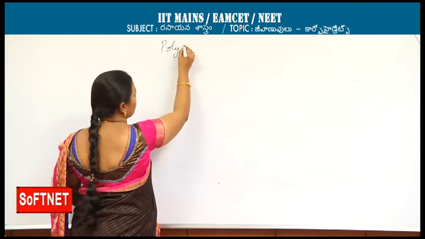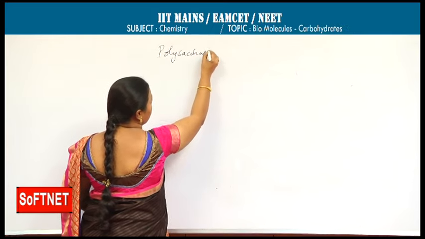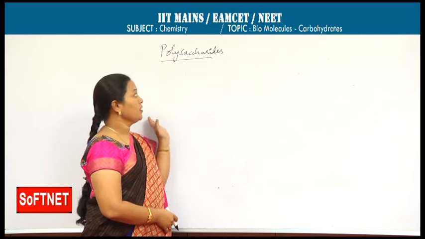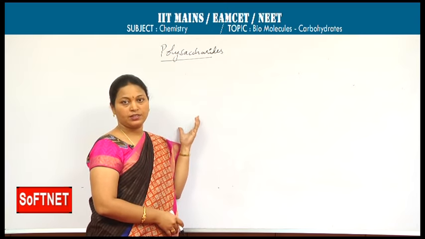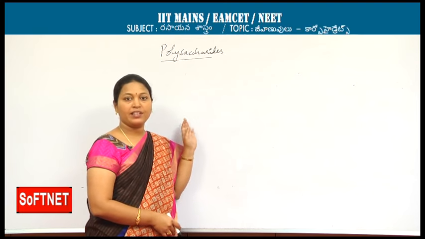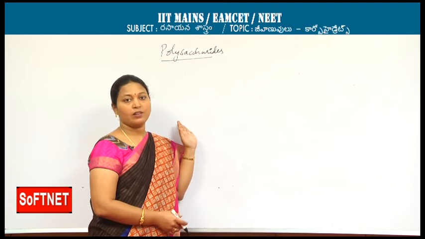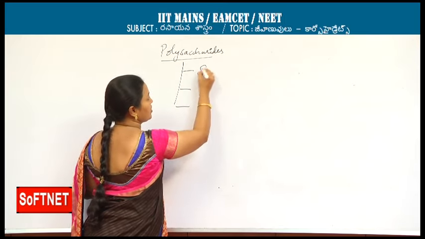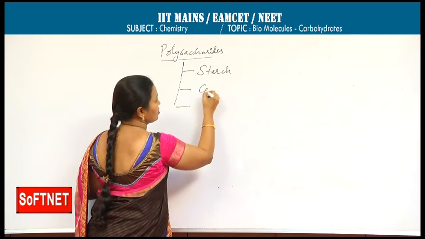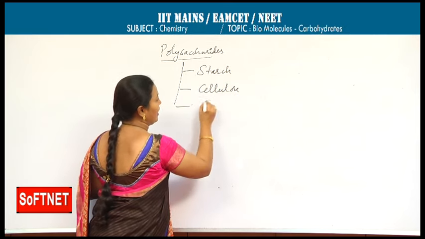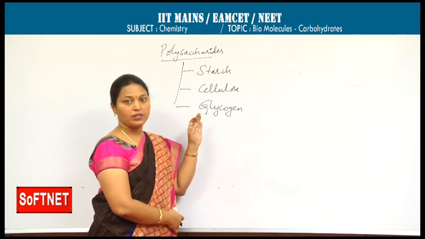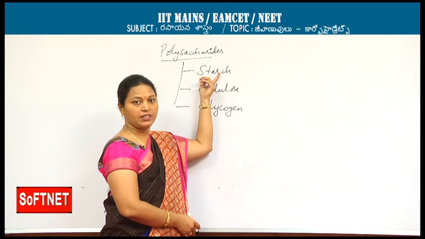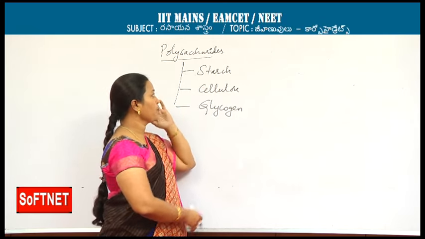Polysaccharides. In day-to-day life, we are in touch with many polysaccharides. What we are consuming, the food, rice, wheat, consists of these polysaccharides. What we are wearing, the clothes, cellulose, thread, are also polysaccharides. Among these polysaccharides, we have to discuss starch, cellulose, and glycogen. As you know, the sources of starch are rice, wheat, potatoes, and vegetables.